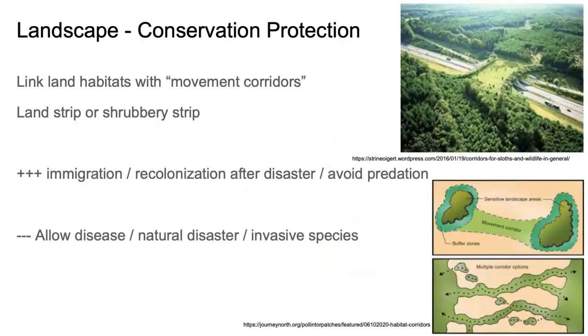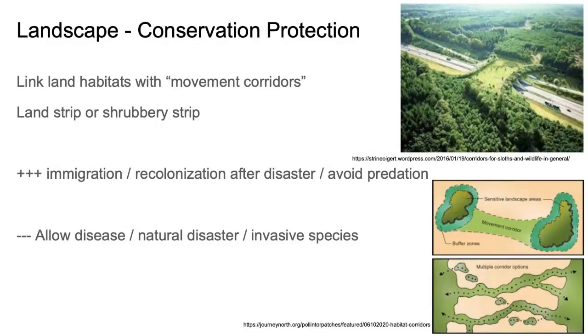Another way we look at conservation efforts is through landscape conservation. This is something that tries to eliminate the problems in habitat loss, right? When we see the fragmentation occur, they build what's called movement corridors. This is like a type of land area where organisms can pass through. So you can have one huge corridor that takes 2 sensitive areas of land and connects them with a movement corridor.